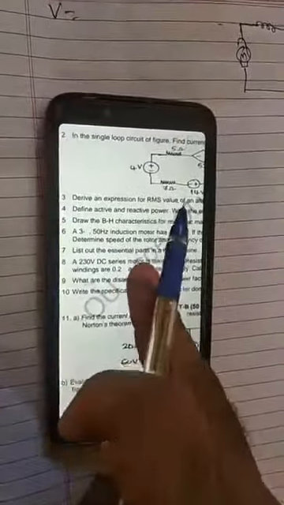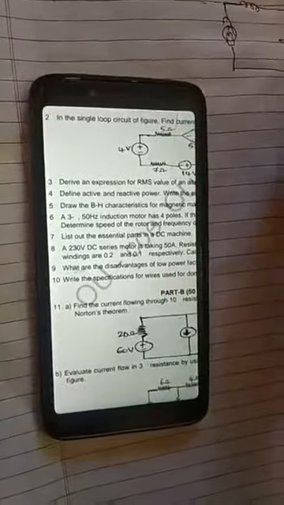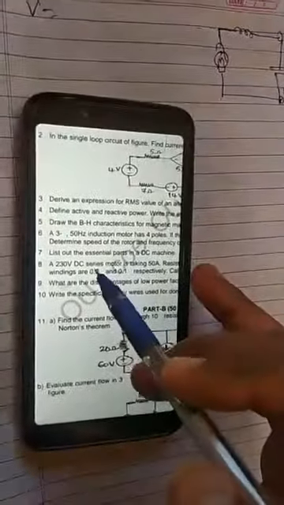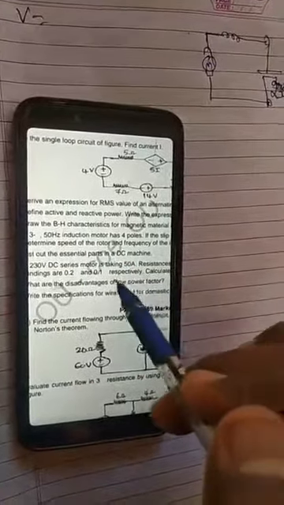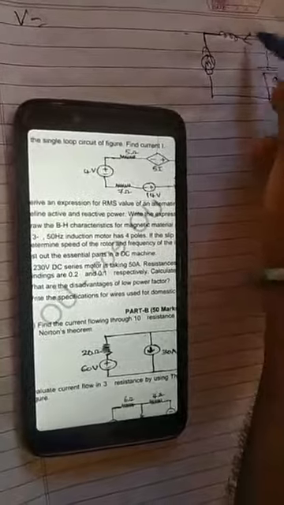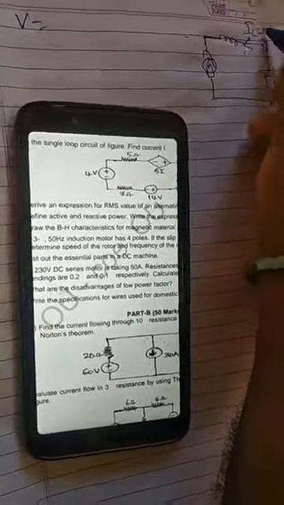How much has he given? 230 volt. A 230 volt DC series motor is taking 50 ampere. 50 ampere current means the supply IL is 50 ampere. Line current, they are giving input current as 50 ampere.